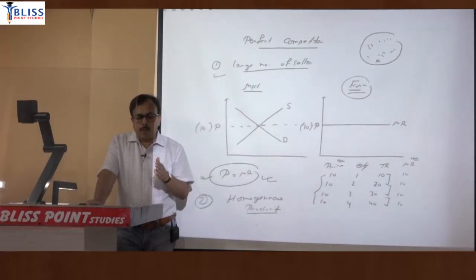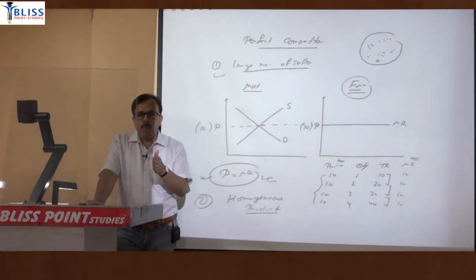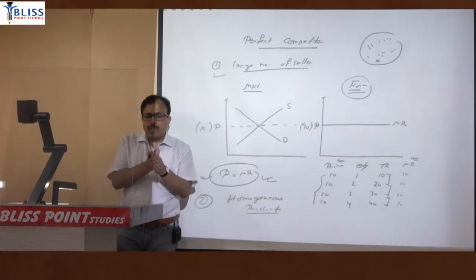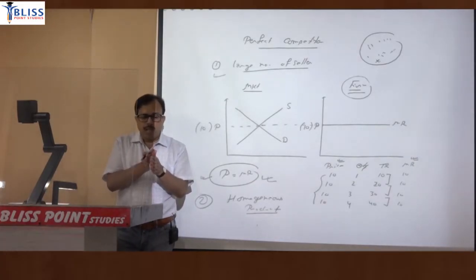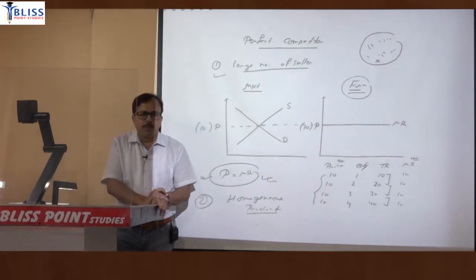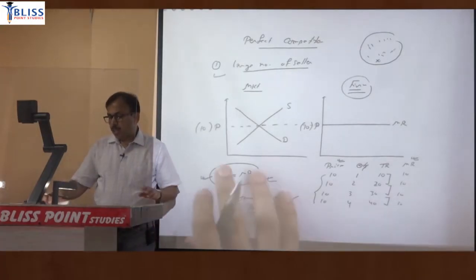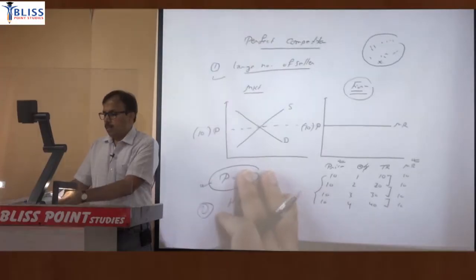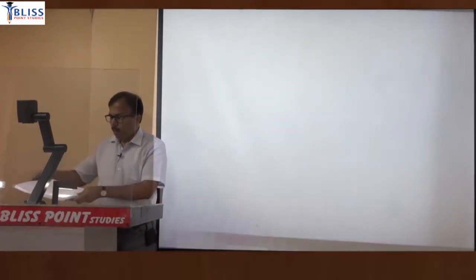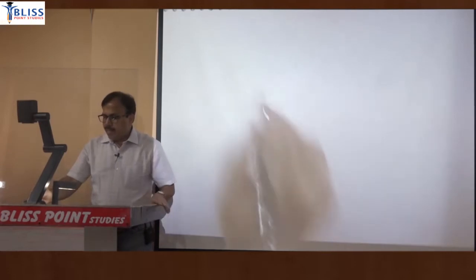And we study the perfect competition market because in reality perfect competition does not exist. In reality there is imperfection, but how much is the imperfection in the market? To compare that, you must have a reference point. So each market will deviate from perfect competition, but how much is that deviation? For that comparison, we must know what the outcome will be under perfect competition. So the product is homogeneous, and the third point is critical, which is free entry and exit.